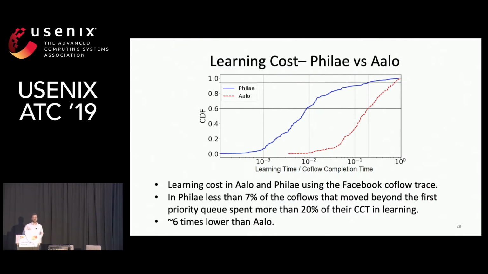And one of the reasons why Fillet significantly speeds up the coflows is that it considerably reduces the learning time. When we measured the time spent in learning by each coflow, we found that in Fillet, only 7% of the coflows that moved beyond the highest priority queue spent more than 20% of their CCTs in learning, which is approximately 6 times lower than Aalo.